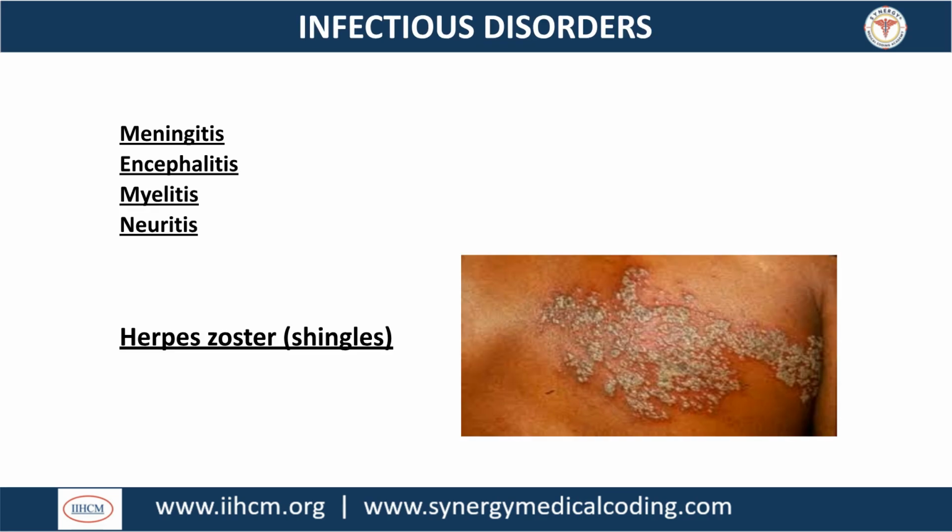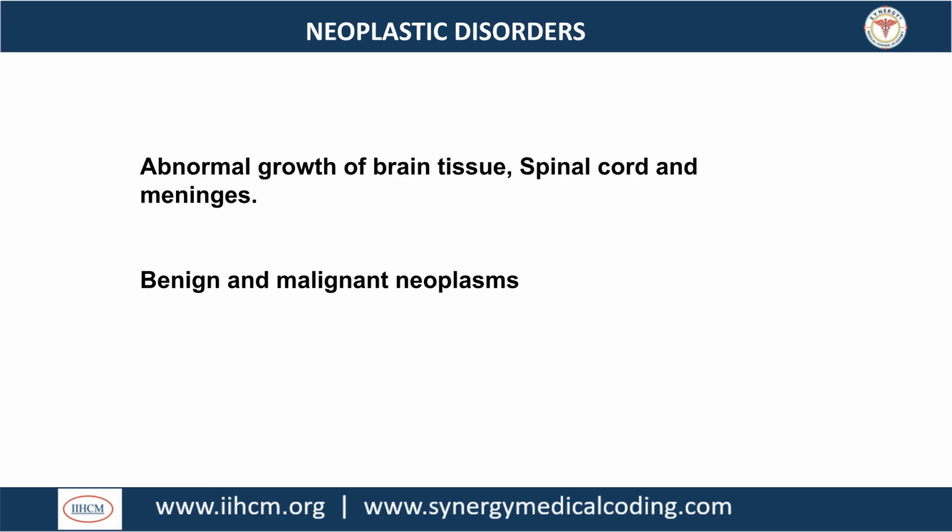We begin with infectious disorders, including meningitis, encephalitis, myelitis, neuritis, and herpes zoster, also known as shingles. Next are neoplastic disorders, involving abnormal growths of brain tissue, spinal cord, and meninges. These can be benign or malignant neoplasms.